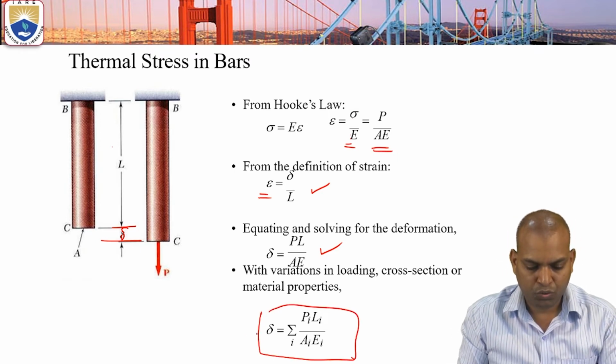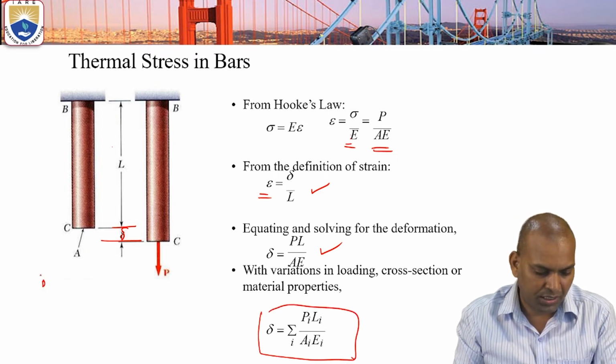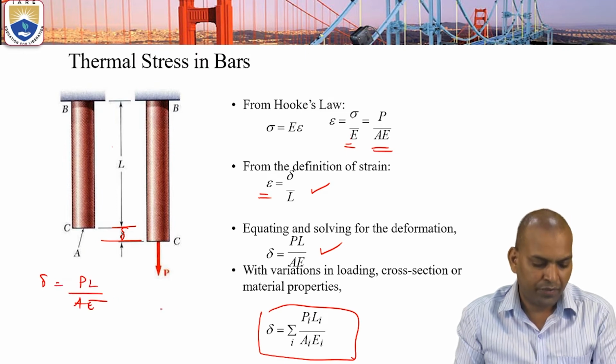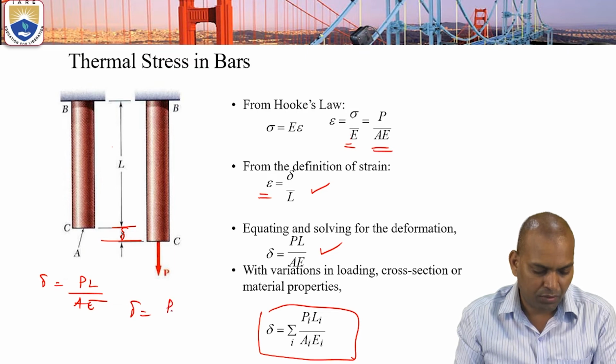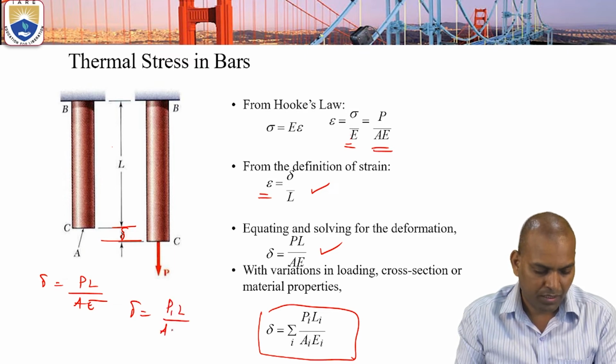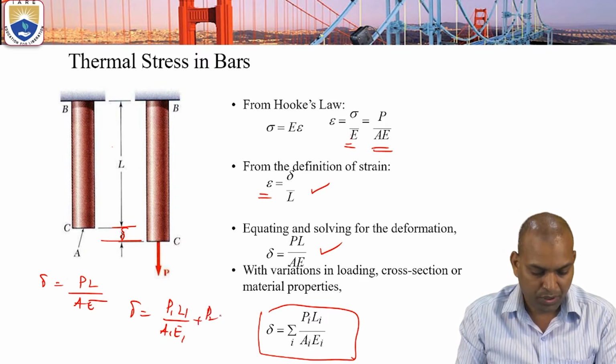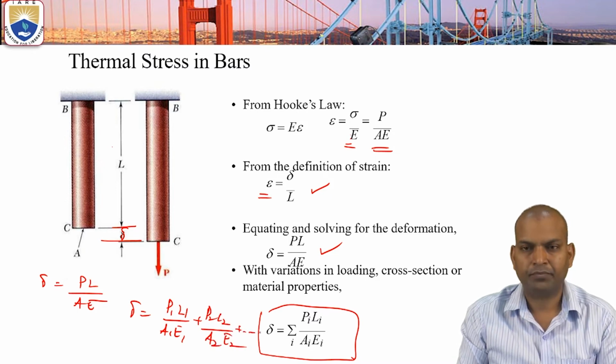If it is only a uniform cross section, then delta equals PL by AE. If there are variable cross sections, delta equals P1 L1 by A1 E1 for different material properties, different cross sections, different lengths and different loads, plus P2 L2 by A2 E2 and so on.